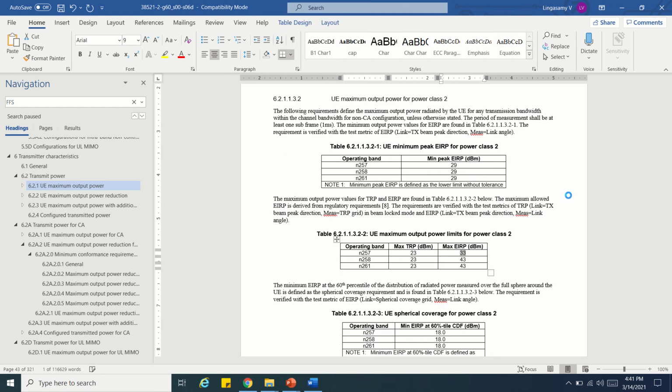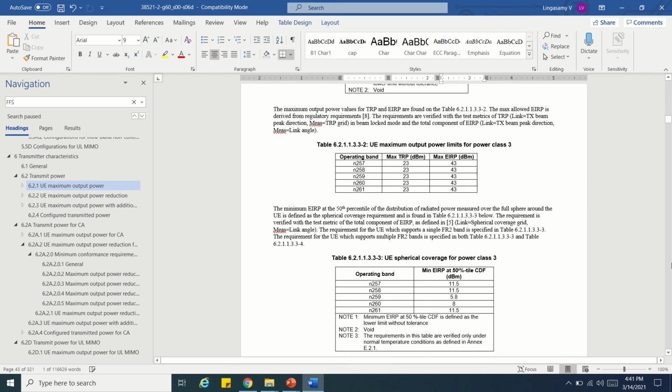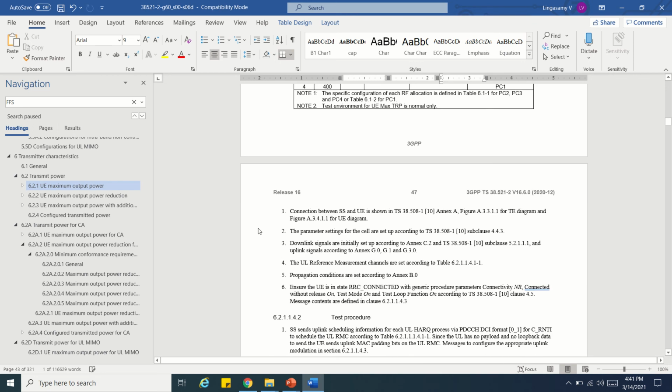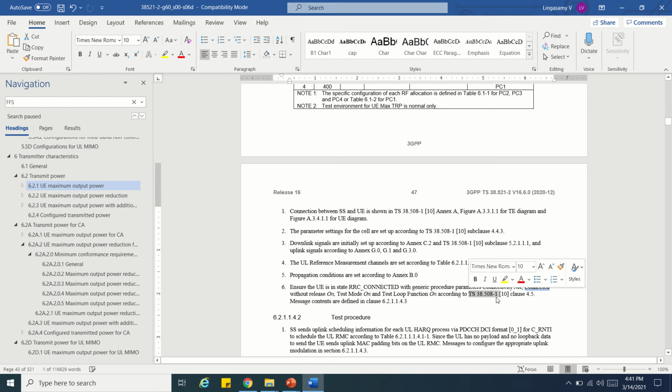So that is the change request. It can be, for example, steps. In the procedure you might be referring to some other thing. For example, here you can see the message content defined in 6.2.1.1.4.3. You are going there, and it is asking you to refer to another spec. By mistake, it can be a human typo. For example, it can be 2 by mistake. So we need to correct it.